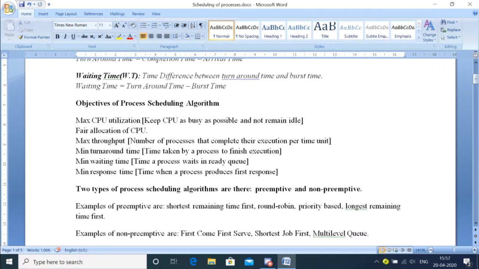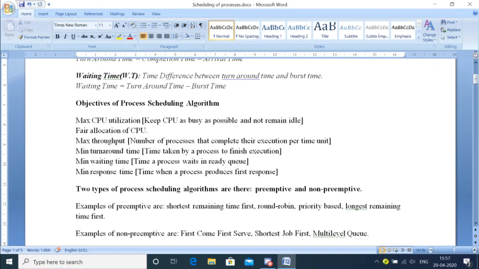Now, when we talk about process scheduling algorithms, there are two kinds. One is non-preemptive, and another one is preemptive. Non-preemptive, we already know. If a process has started execution, there cannot be an interrupt. It will continue until it has finished its burst time. It will keep the continuity until it has finished its execution. So these kinds of process scheduling algorithms are non-preemptive in nature. That means there is no in-between.